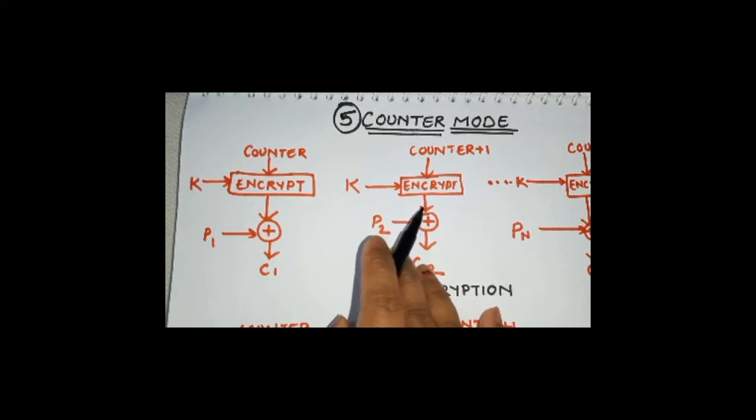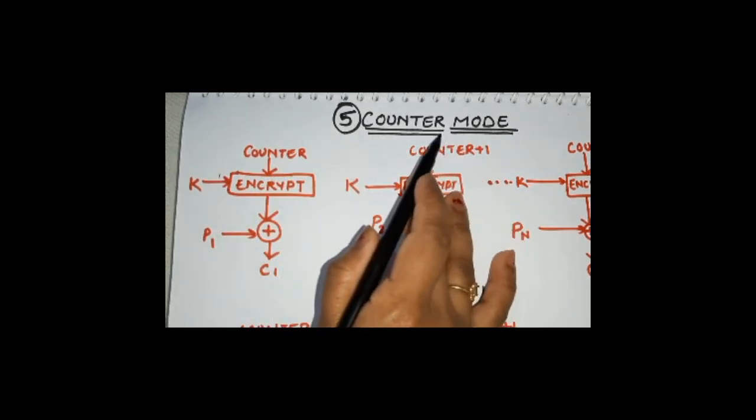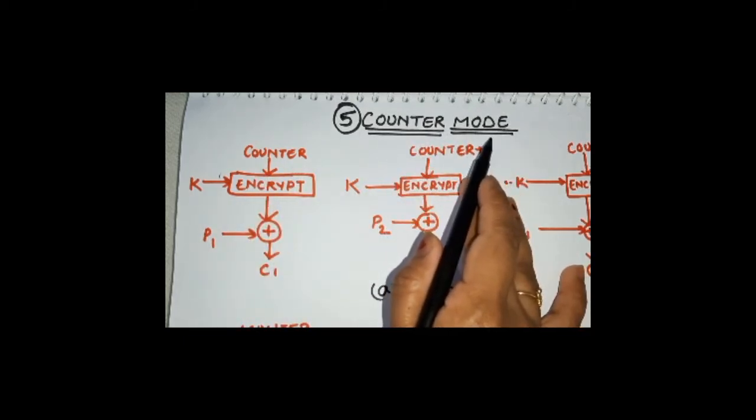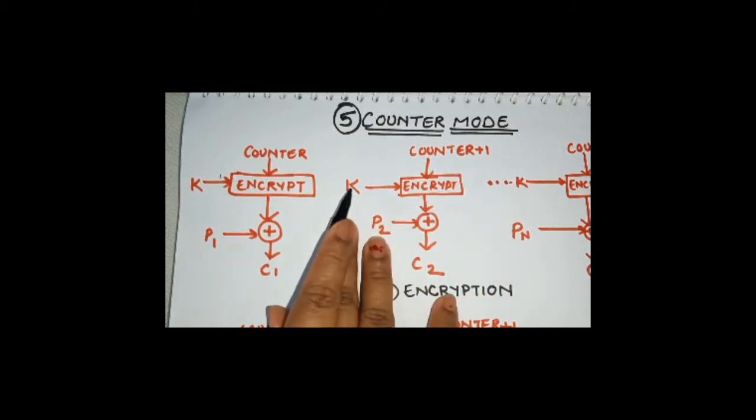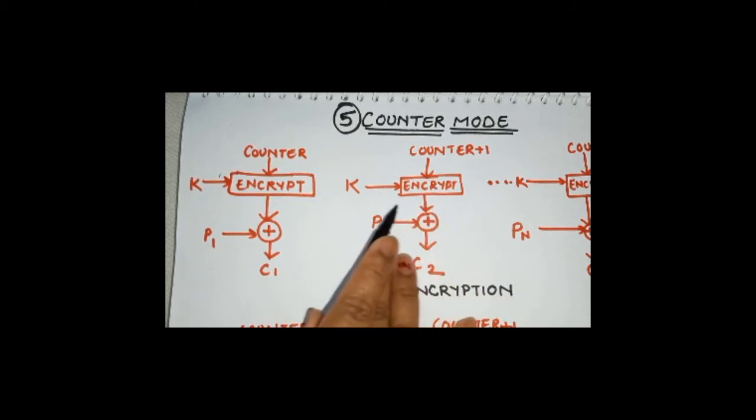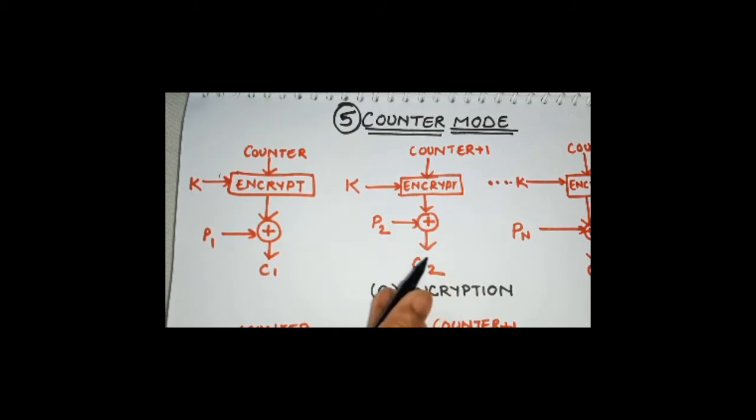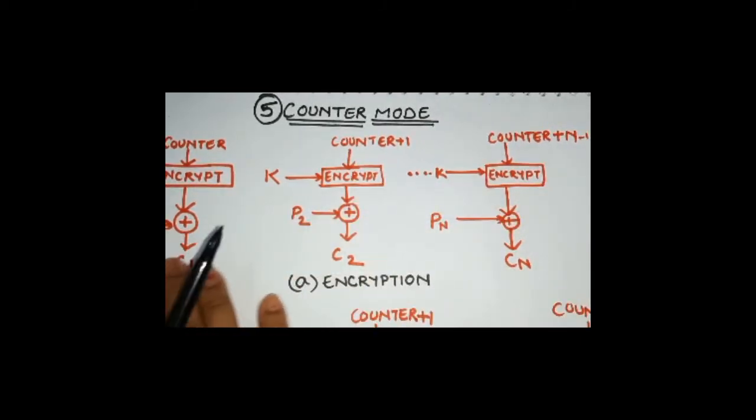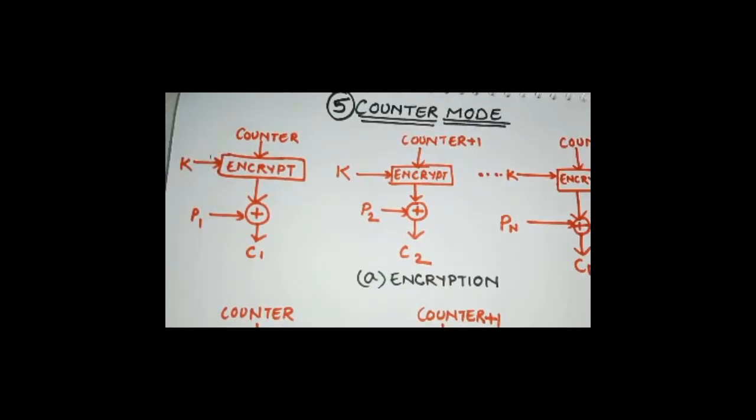Now for the next round, what will happen? This counter value will be incremented by 1. That's it. After incrementing the counter value by 1, this is going to serve as input for the encryption of the next block, and the key will also be the same. After the output is generated, the second plain text block will be XORed with the output and will generate the second cipher block. And this is how the entire procedure will repeat itself. This is the encryption technique.